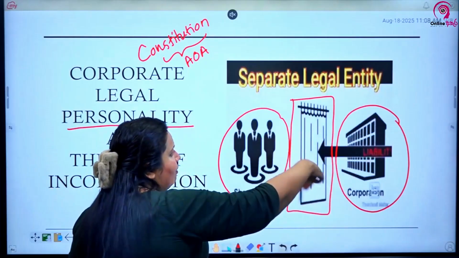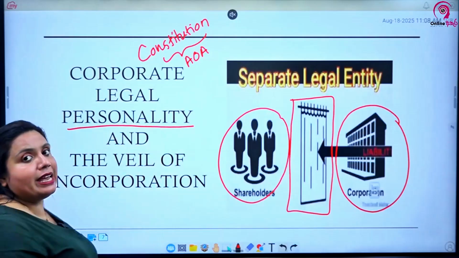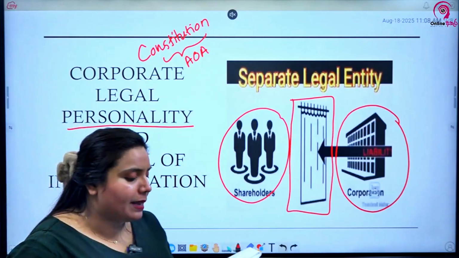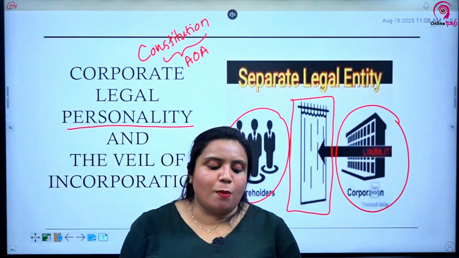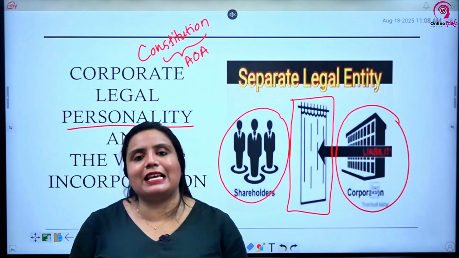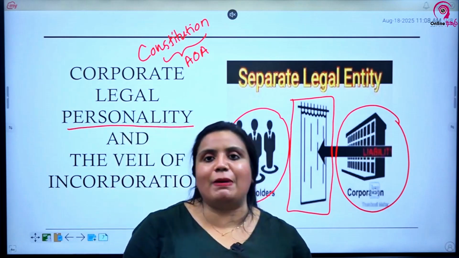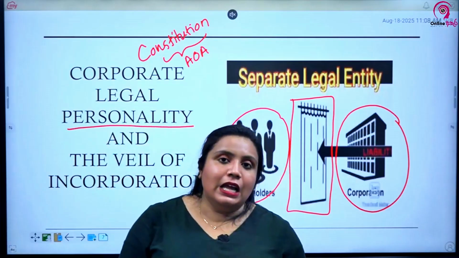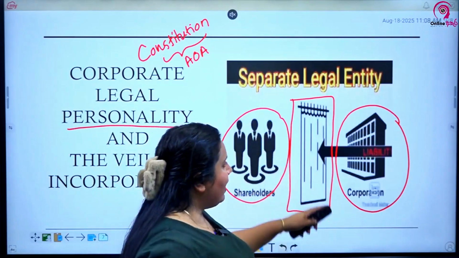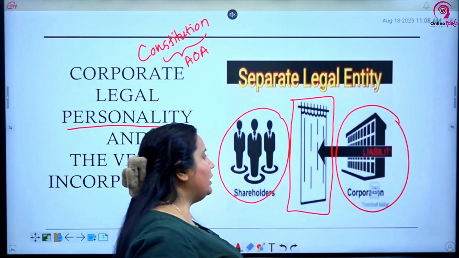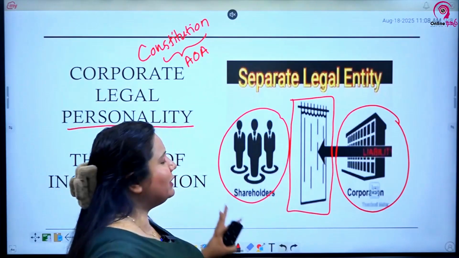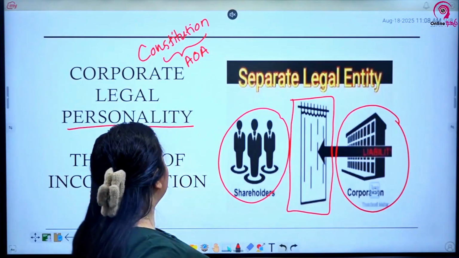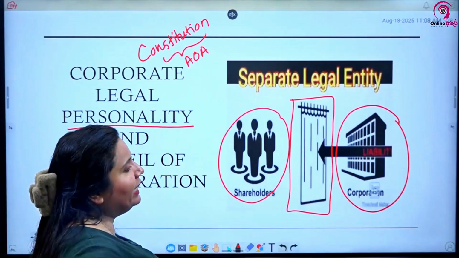Because of this corporate veil, the company gets the corporate legal personality, and it protects the shareholders from being personally liable for the company's debts and other obligations, like shown in the case of Solomon versus Solomon. That's why I discussed the Solomon versus Solomon case earlier with you. Now, what does the corporate veil do? The most important thing is that it separates the personalities of the shareholders from the personality of the corporation, giving the corporation a separate legal corporate personality.